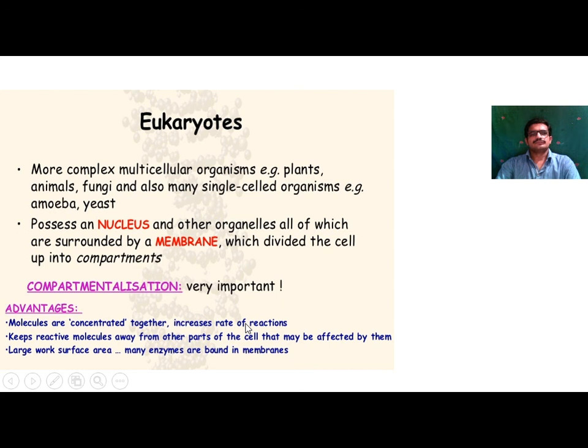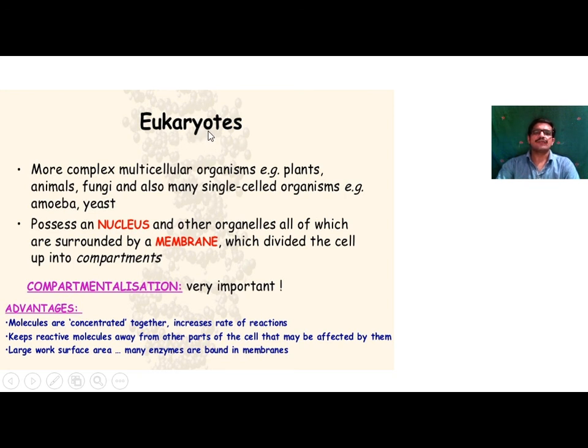Next one, eukaryotes: more complex multicellular organisms, that is plant and animal cells. In plant and animal cells there is a complex structure and the body organization is very complex. Eu means advanced and karyon means nucleus.